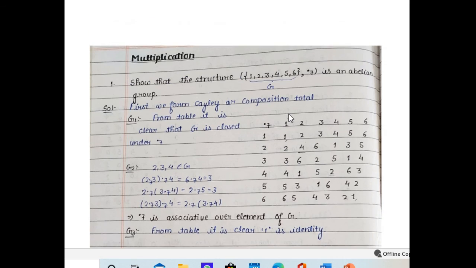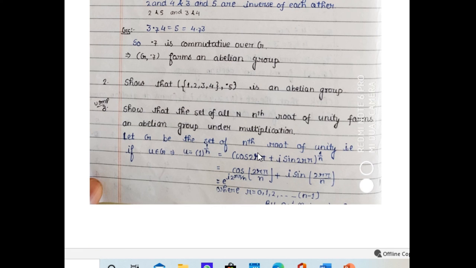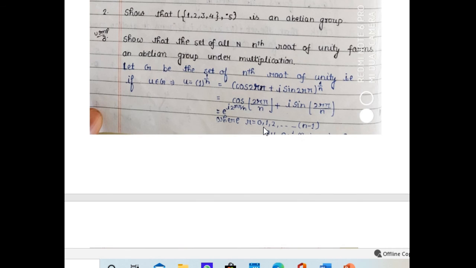Now we see multiplication modulo 7, and we take the elements 1, 2, 3, 4, 5, 6, and we can easily see that all four properties of a group are satisfied. So it forms a group. And one more very important example: the nth roots of unity form an abelian group under multiplication. The nth root of unity means 1 to the power 1 by n. We know 1 can be written as cos 2r pi plus i sin 2r pi, where r is equal to 0, 1, 2, 3 and so on up to n minus 1. We can easily apply De Moivre's theorem.